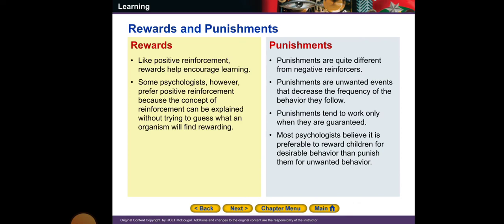So, guys, the rewards here, like positive reinforcement, they encourage learning, but the punishments are unlike the negative reinforcers, because punishments here are unwanted events, decreasing the frequency of behavior they follow. So most psychologists do not prefer the punishments. They prefer the rewards because punishments are not a good thing.